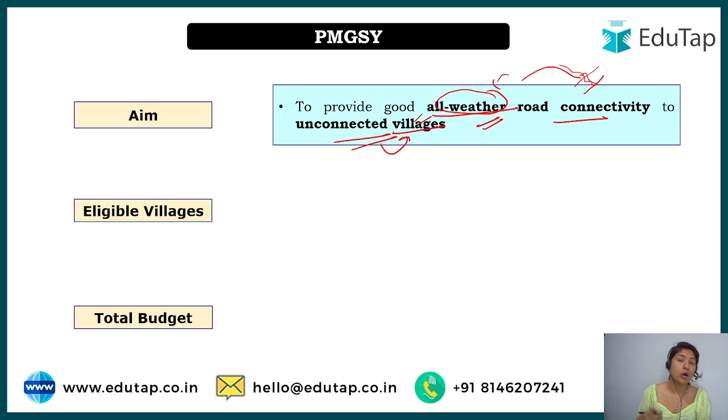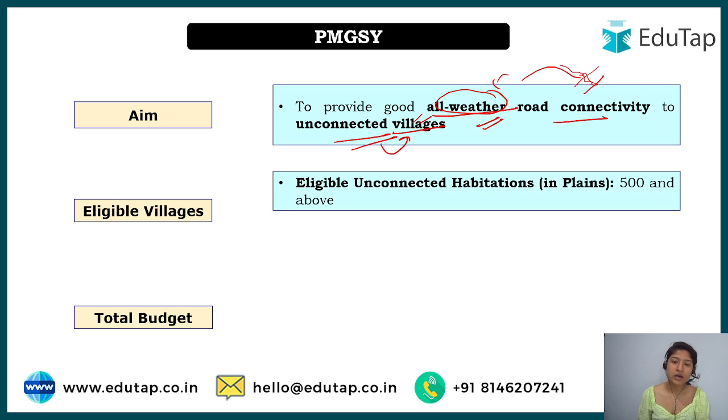Will all the villages be included? No, there is a certain criteria depending on the habitation that a village has. In plains regions, the eligible unconnected habitation should have 500 people and above. If the people living in a village in the plains are 500 and above, they will be eligible under this scheme.